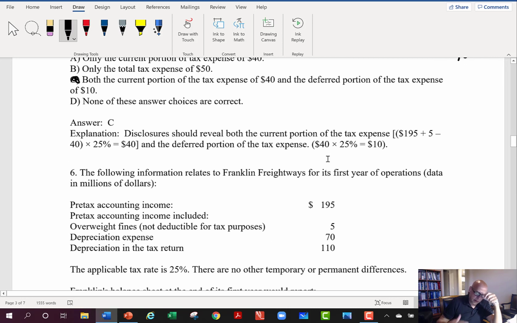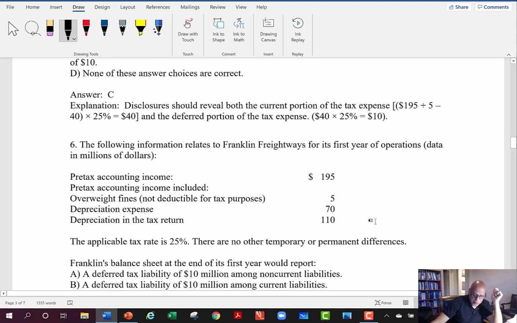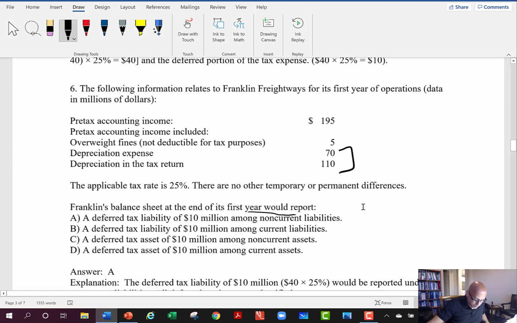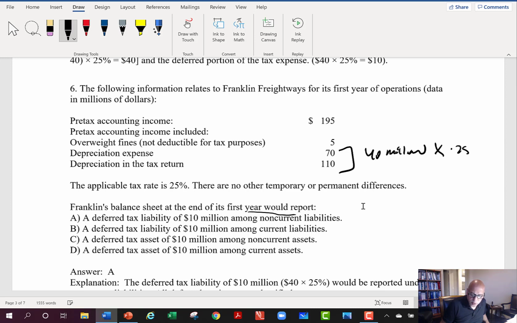Now, when I looked at this, I'm thinking now that I probably should have gone ahead and reversed these two questions. It would have made the second one easier, because here they're just asking me what should it report on its balance sheet in terms of the deferred tax liability. And so you take a look, and we've got the 40 million temporary difference times the tax rate 0.25 gives me the 10 million.